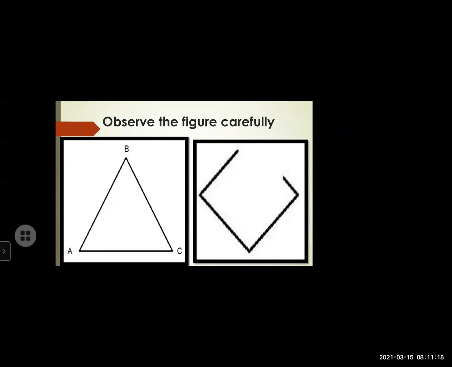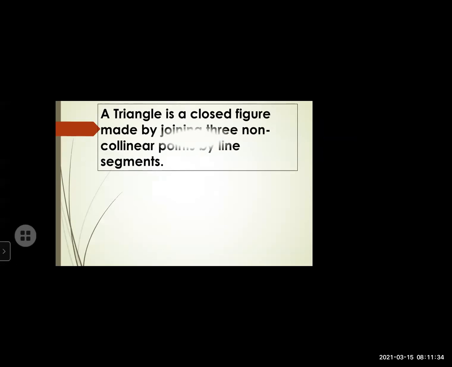I got three responses. Very good, so your observation is very great. In the first picture, we can see it's a triangle, and next it's not a triangle. But how can we tell that this is a triangle and this is not? So let's see. A triangle is a closed figure made by joining three non-collinear points by line segments.